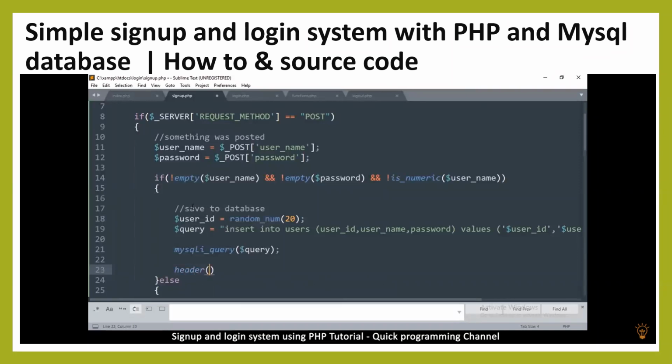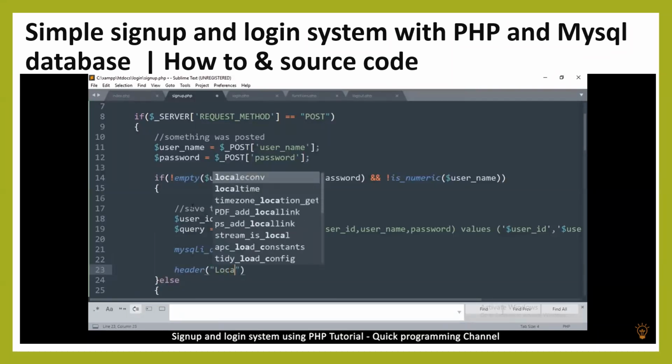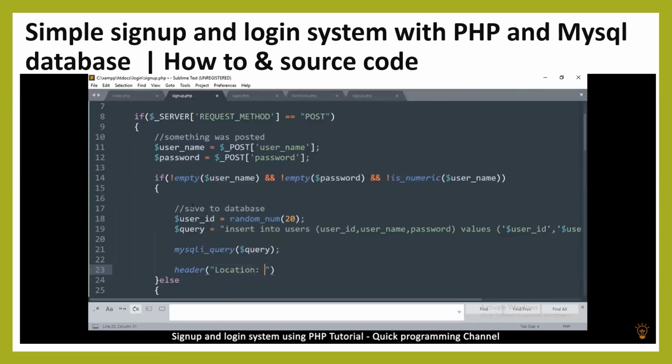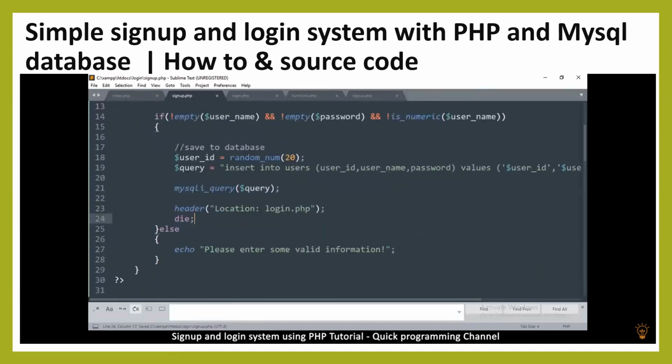And then once we've done this, let's redirect the user to the login page so they can now log in. Header Location: login.php and then die. So after they sign up, they can go and log in now. Now we have to create this one, otherwise it will default to 0.